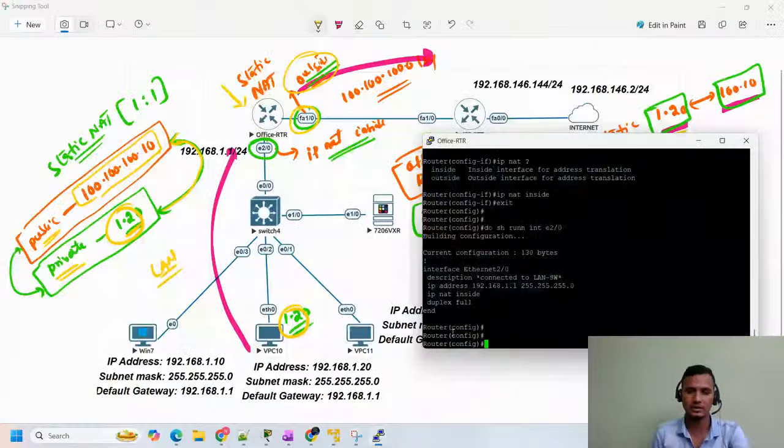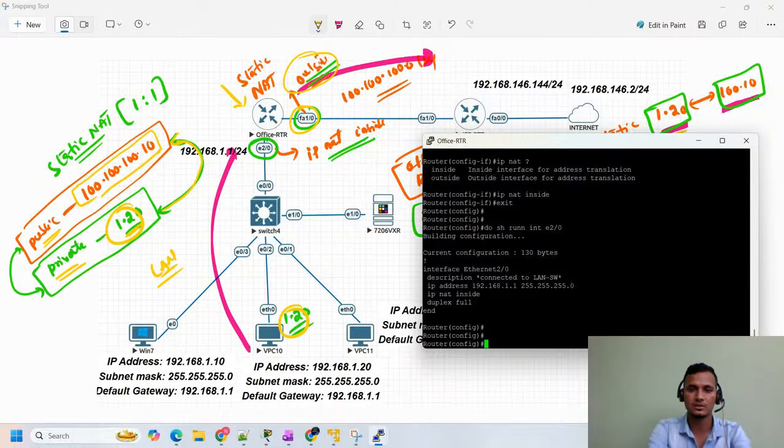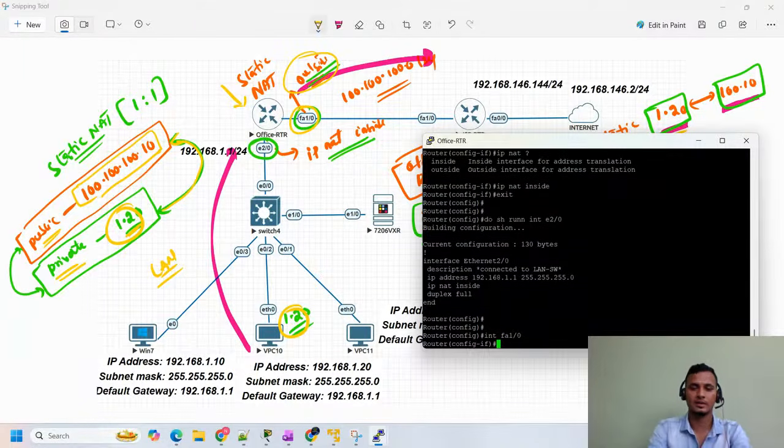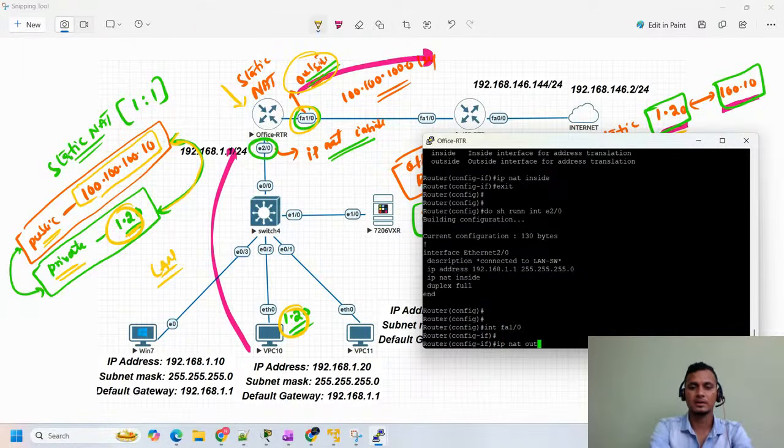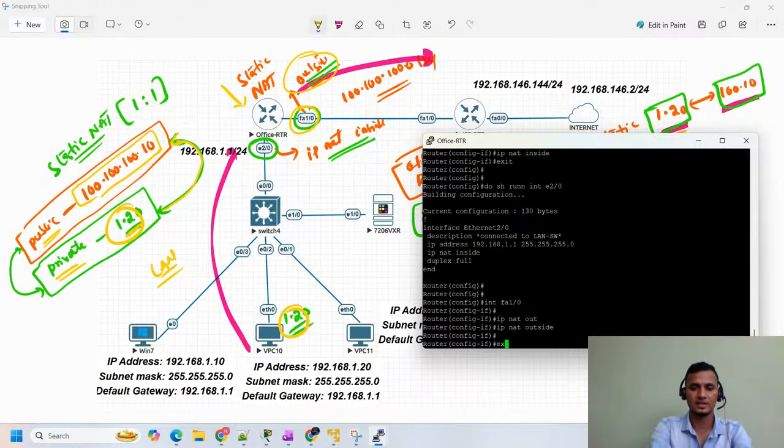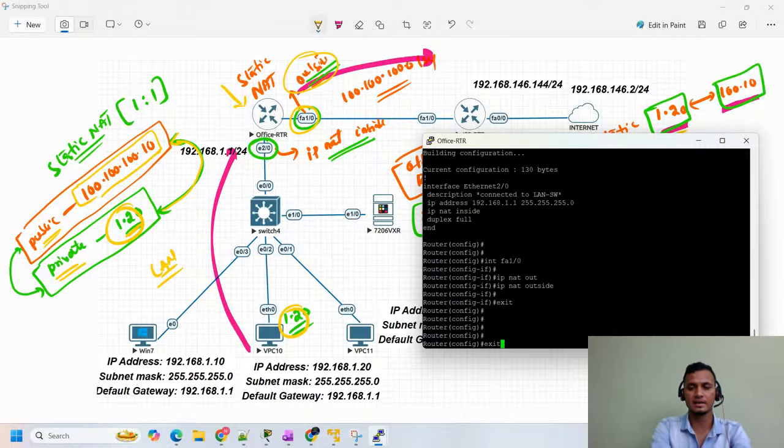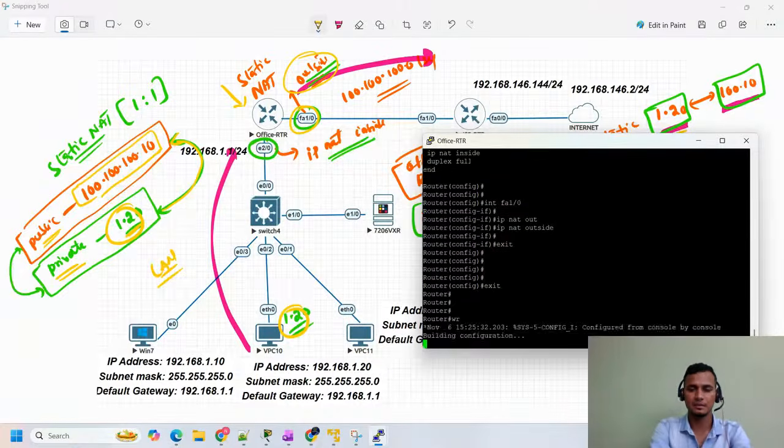Let me open that again. This is our office router, right? Interface FA 1/0, enter. IP NAT outside. That's it, guys. Exit, again exit.